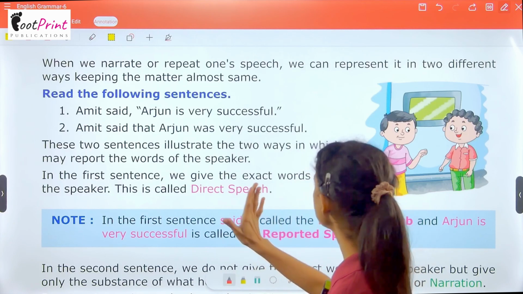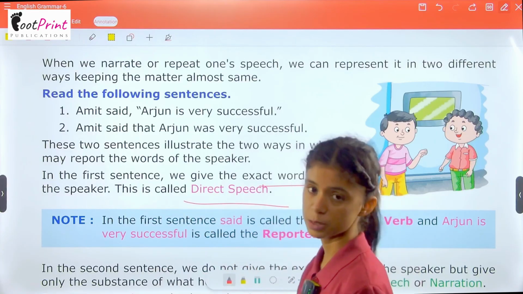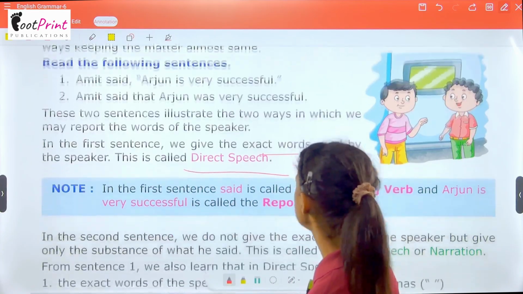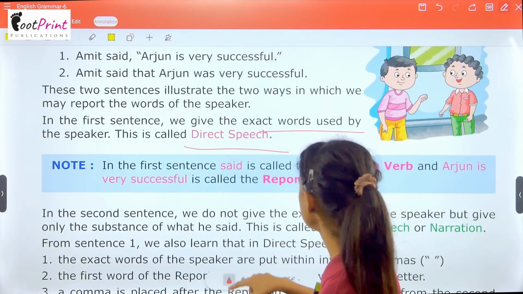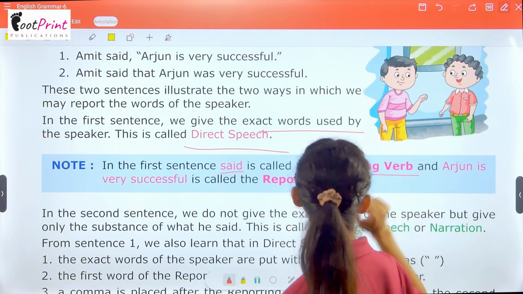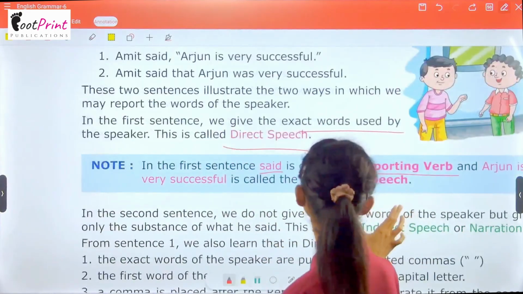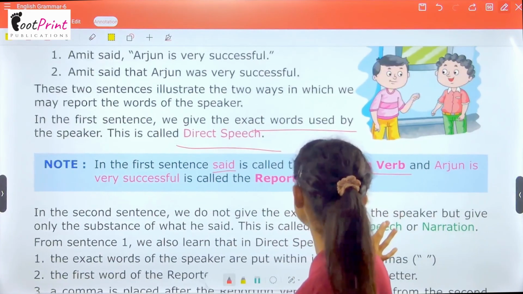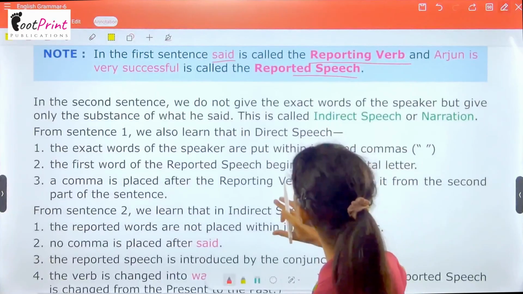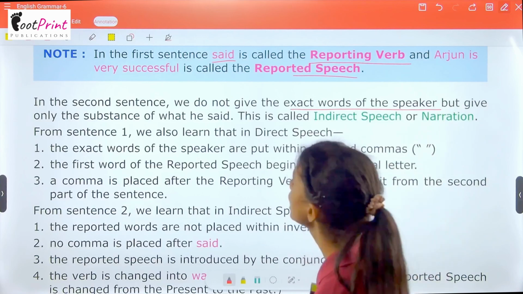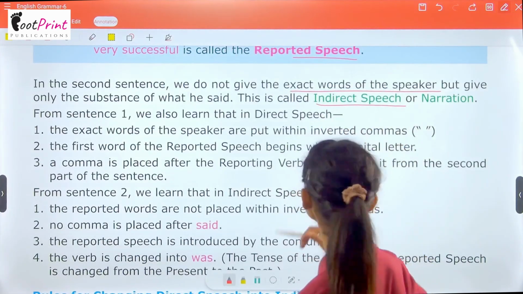In the first sentence, we give the exact words used by the speaker. So this is called direct speech. In the first sentence, "said" is called the reporting verb, and "Arjun is very successful" is called the reported speech. Now, let's move forward. In the second sentence, we do not give the exact words of the speaker, but give only the substance of what he said. This is called indirect speech or narration.